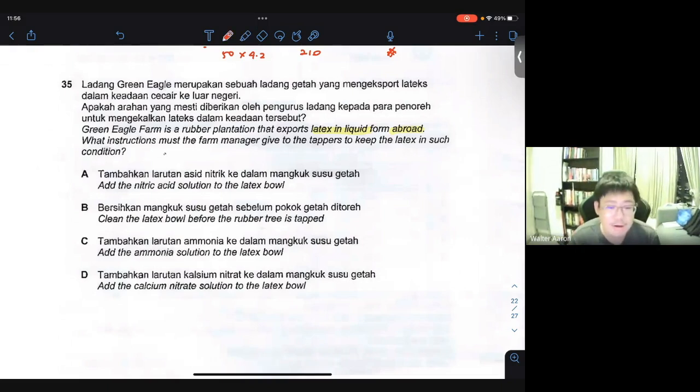So we know that if you add a little bit of alkaline solution inside, it will not coagulate the latex. If you add acid inside, it will definitely coagulate, okay? So I would say here, add a bit of ammonia solution, that's the answer, in the latex bowl so that the alkaline substance here will prevent the coagulation of latex and then remain in a liquid form. Okay, so 35, the answer is C.